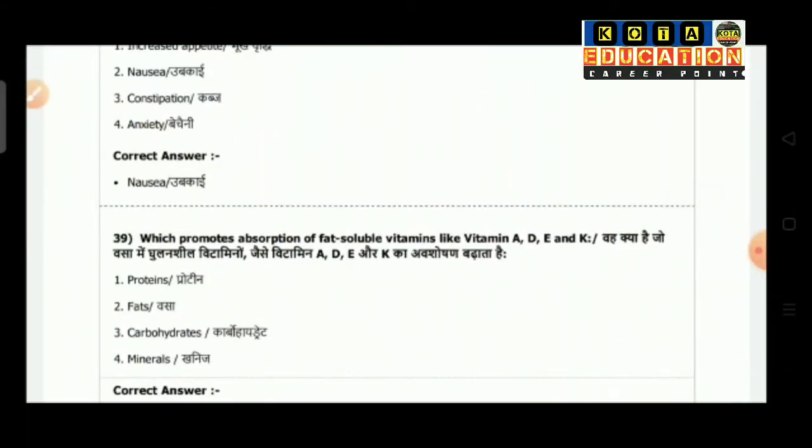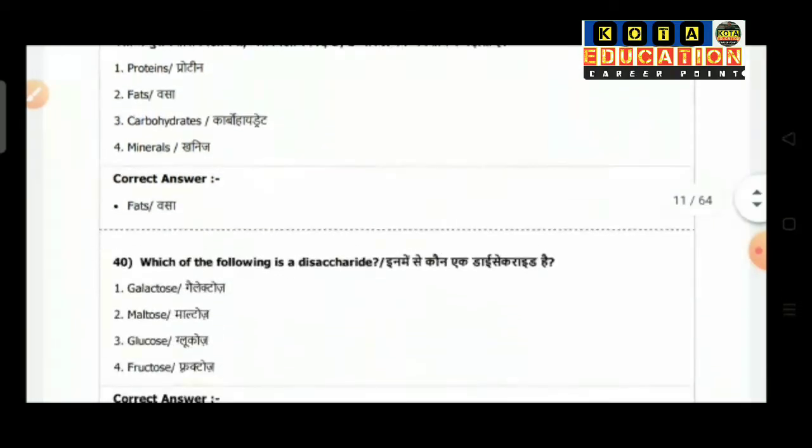Question number 39: which promotes absorption of fat soluble vitamins like vitamin A, D, E, K? Option 1 is proteins, option 2 fats, option 3 carbohydrates, option 4 minerals. So the correct answer is fats.